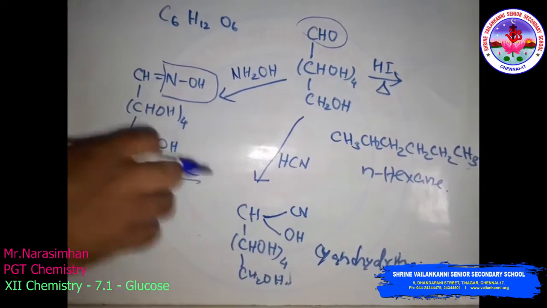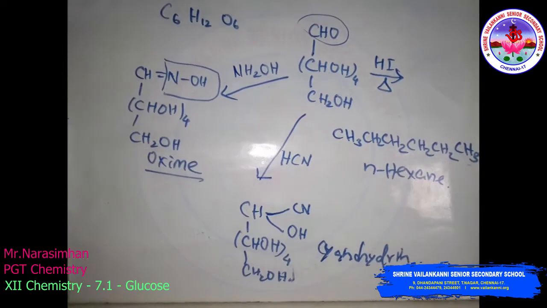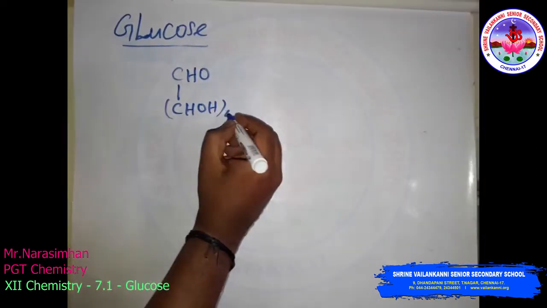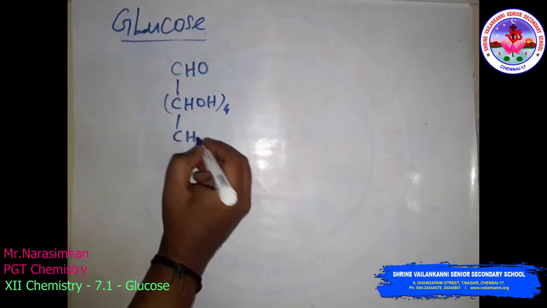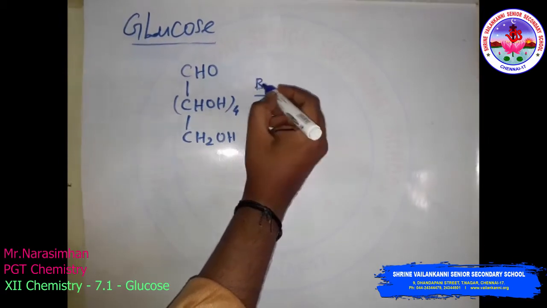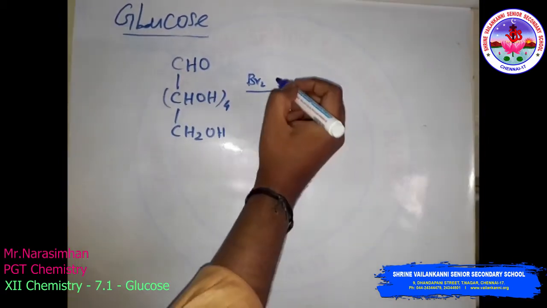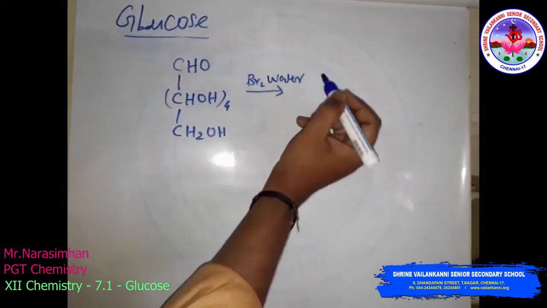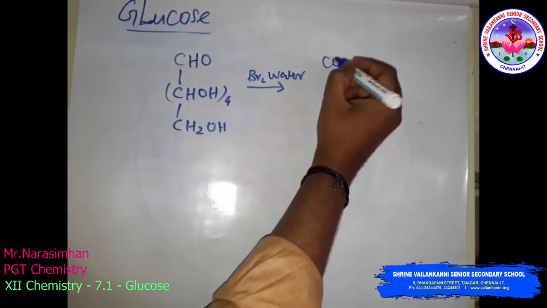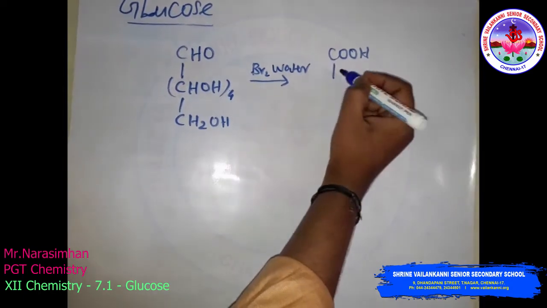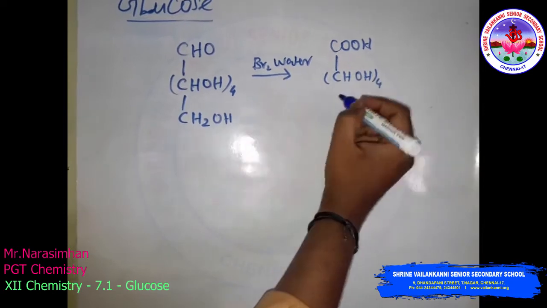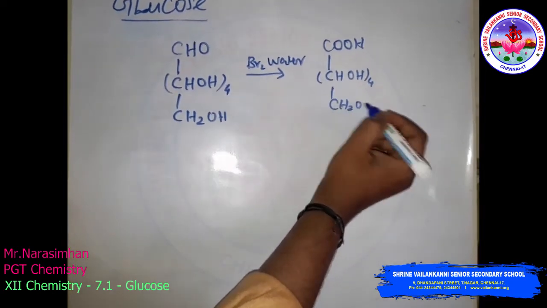We will see the reaction with bromine water and acetic anhydride. React with bromine water, Br2, to form gluconic acid. Gluconic acid means a carboxylic acid group is present: CHOH 4 times and CH2OH.